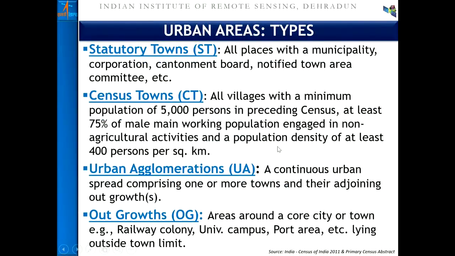The urban areas are broadly put under four categories. Those are statutory towns, census towns, urban agglomeration, and outgrowth.